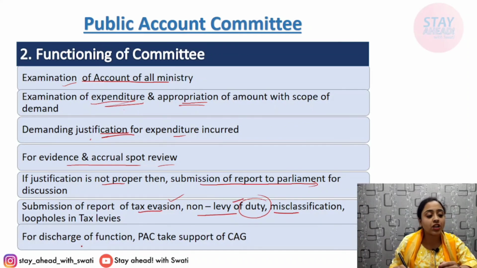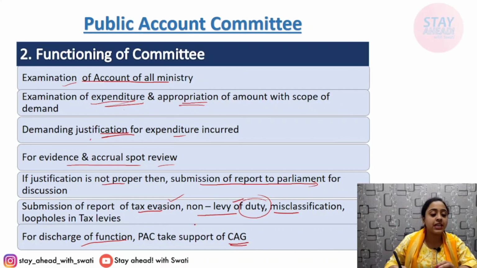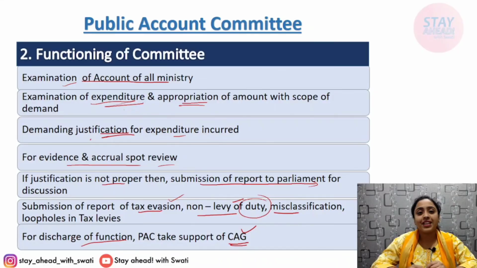Finally, for discharge of its functions, PAC can take support of the CAG, the Comptroller and Auditor General, for accounting purposes, auditing purposes, and examination purposes. The Public Accounts Committee can take help of the Comptroller and Auditor General. That's all about government accounting and its reporting.